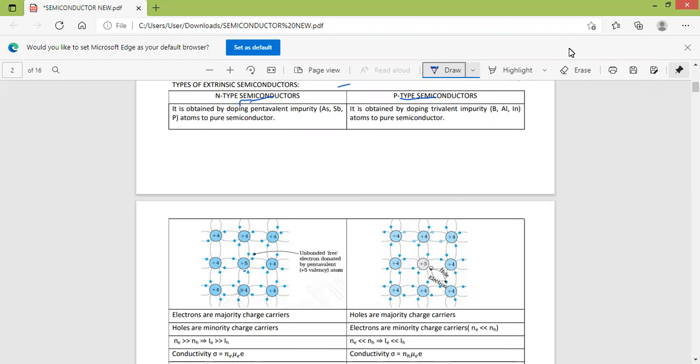But at any instant, one impurity atom gives one electron. If 10 impurity atoms are added, it gives 10 electrons for conduction. As the temperature increases, if 10 covalent bonds break, it gives rise to 10 electron hole pairs. Then the total number of electrons is 10 plus 10, and holes are 10. So 20 electrons participate in conduction, and only 10 holes participate. Therefore, electrons are the majority charge carriers and holes are the minority charge carriers.